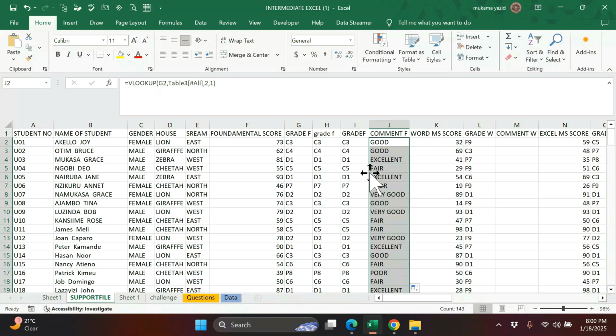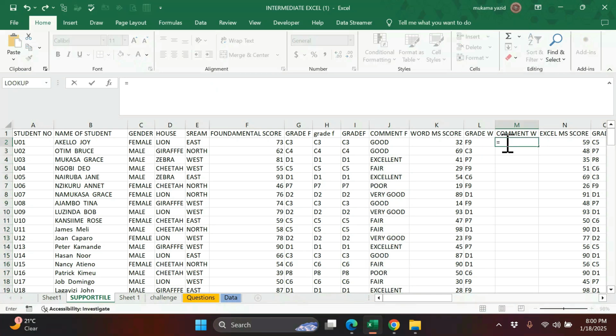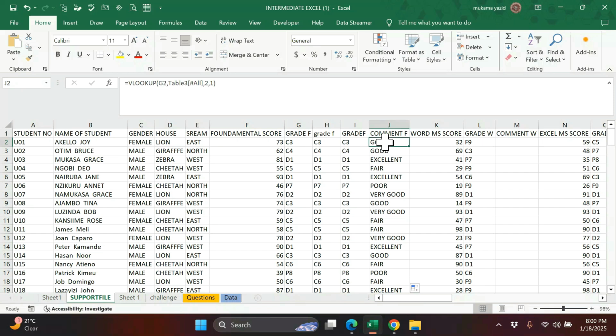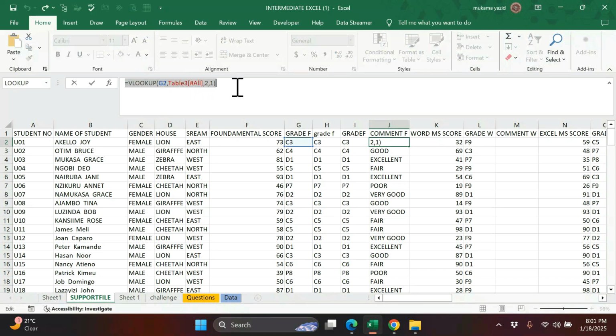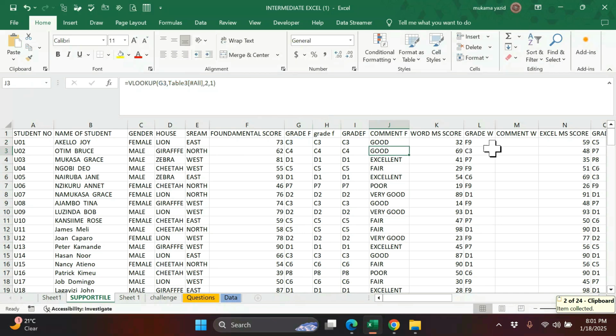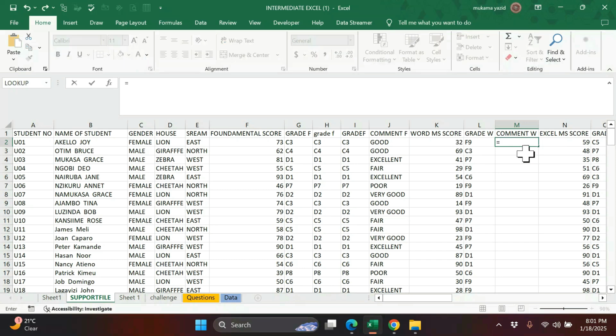So after calculating like that, you just come here for the next one, where there is this formula we have just written, copy it. After copying with Ctrl C, then press enter, then come here. We want to calculate that for the next subject, so just do the equal sign and paste.